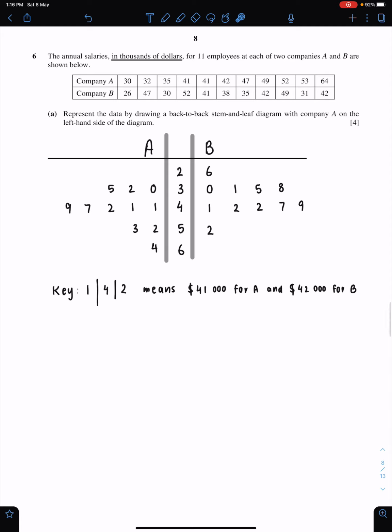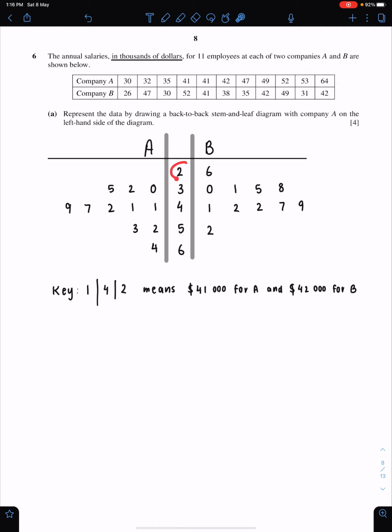Next question, number 6. The annual salaries in thousands of dollars, this is important, for 11 employees at each of two companies A and B are shown below. Represent the data by drawing a back-to-back stem and leaf diagram with company A on the left-hand side of the diagram. So you just need to observe the smallest value and largest value of this data. The smallest value is 26 and the largest value is 64.